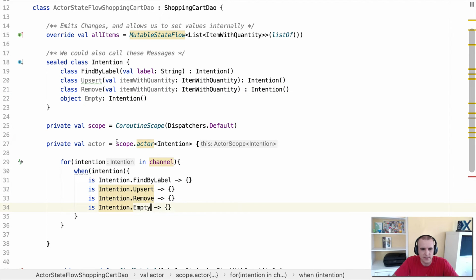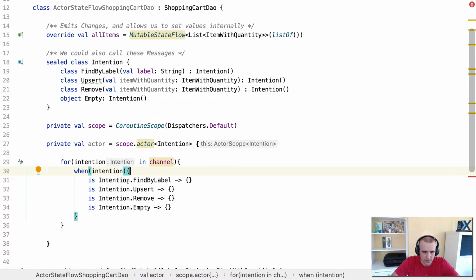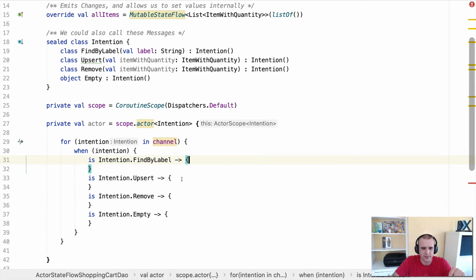So what this means is this actor that we've created will take intentions coming in, and then using a for loop, it doesn't matter. The channel is the way that we're able to send messages across coroutines. So all this background work is happening. You're passing them in via the channel, and then inside the actor, we're actually just going to process them one by one, sequentially. So I'm going to format my code. All right, now we're going to process these.